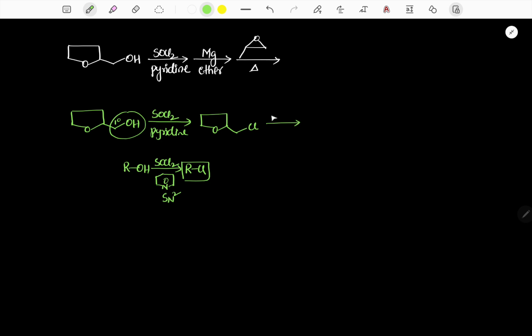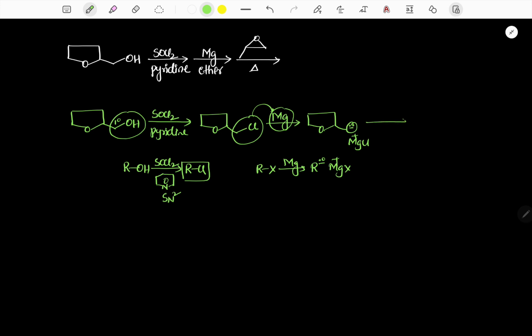Now this alkyl chloride is treated with magnesium. Magnesium is a metal, so ether won't react with metals, but the alkyl chloride reacts with the metal. We know that when RX is treated with magnesium, it gives the corresponding R minus MgX plus. Therefore here it forms the corresponding Grignard reagent.